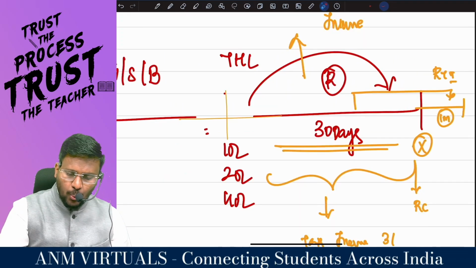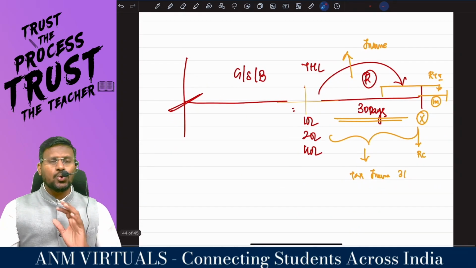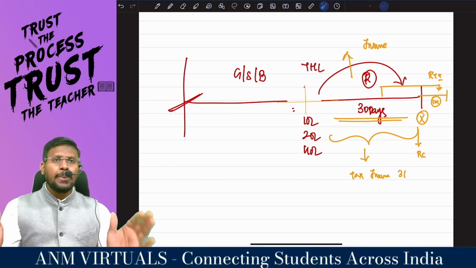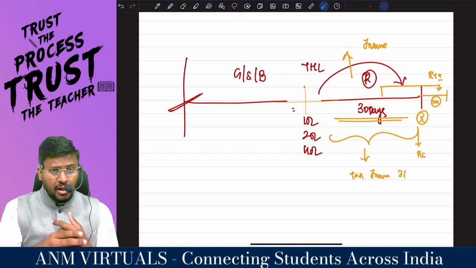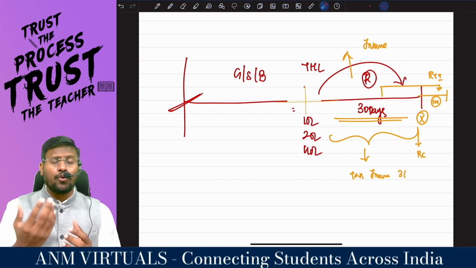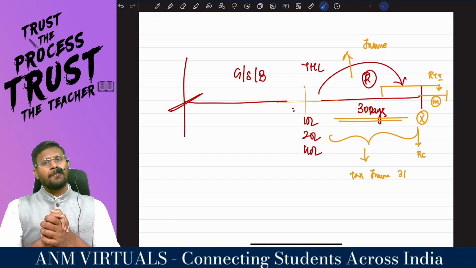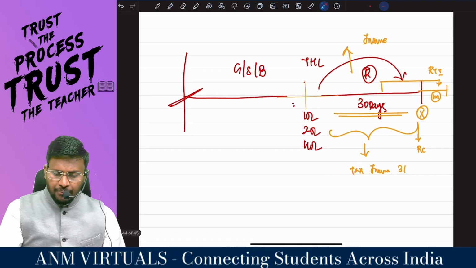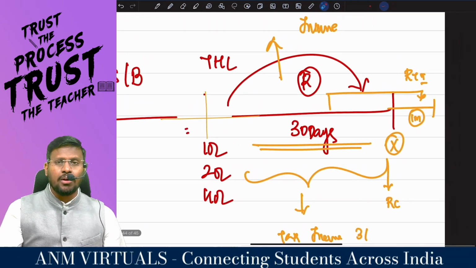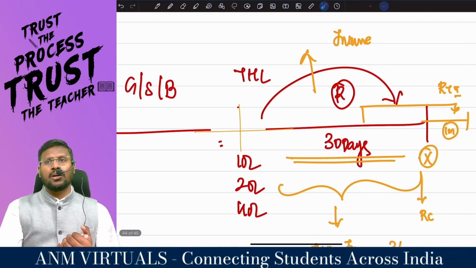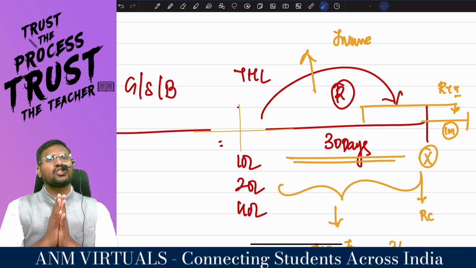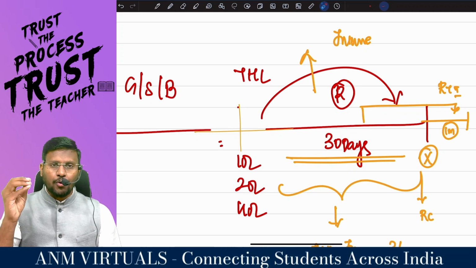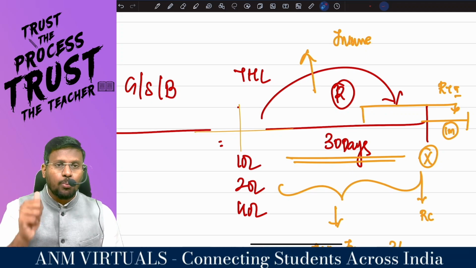So I'm summarizing. One line summary of the entire discussion is, once you start selling goods or services or both, immediately you are not liable to take the registration. You are not liable till the threshold limit of 10 lakh, 20 lakh or 40 lakh, as the case may be, is exceeded. Once your turnover crosses the threshold limit, you are liable to take the registration, but not on that very second. You have a breathing space of how many days? Within 30 days, if you apply for registration and the registration is granted, you are a good boy.